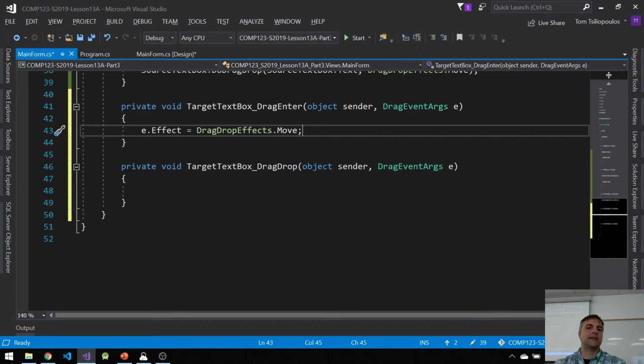So the effect basically shows the effect on the next box. It actually shows an icon change. Your mouse will change to what looks like something that's moving. Right? And it actually sets up my target text box to drop the effect. We're not quite done yet. This just sets up the effect.